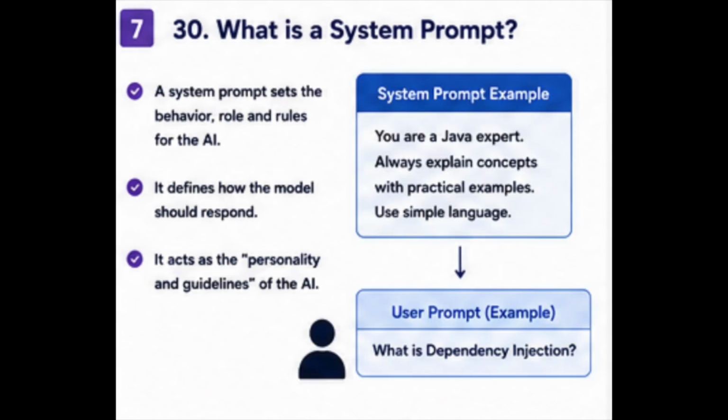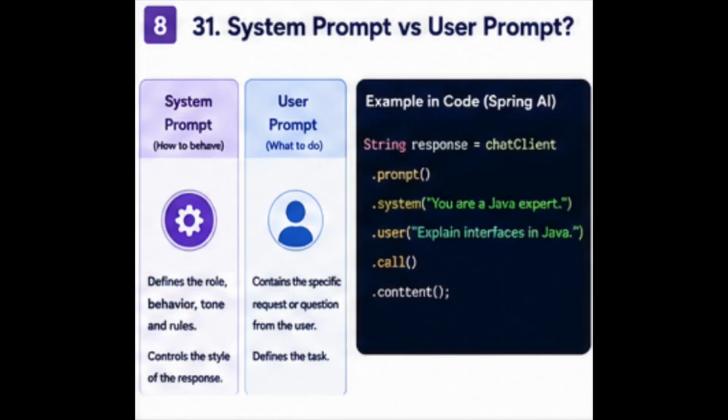A system prompt provides high level instructions that define how the AI should behave. For example, you are a Java expert. Always explain concepts with practical examples. Use simple language. This instruction defines the model's role and behavior. The user may then ask, what is dependency injection? The system prompt controls the style of the response. The user prompt contains the specific request. In an AI application, we can use system prompts to define the AI's role, its tone, its behavior, its limitations, and important rules. This is a very common interview question.